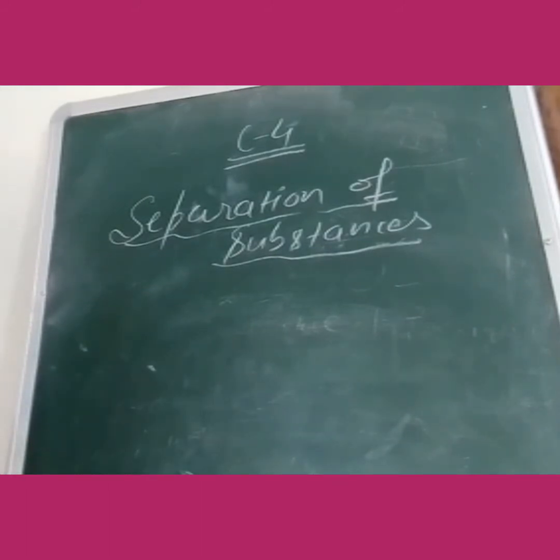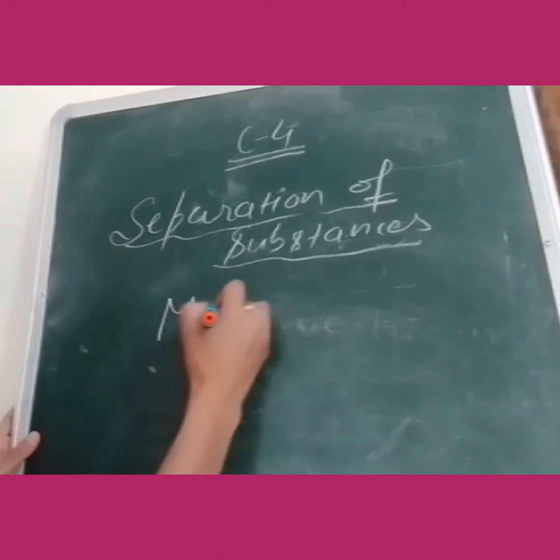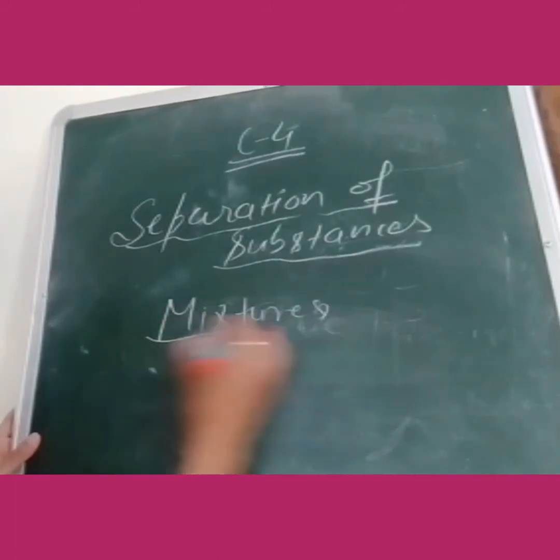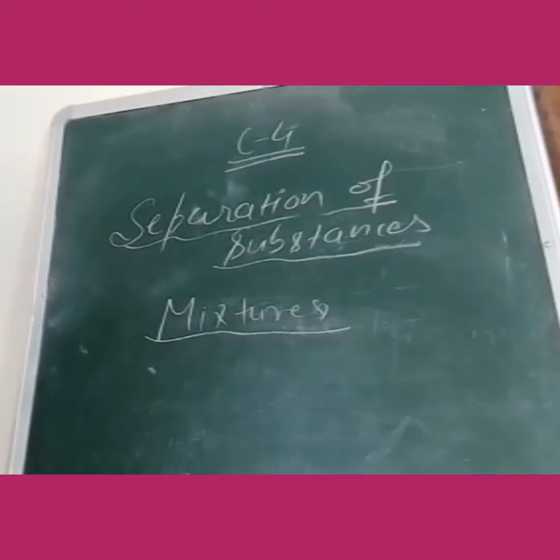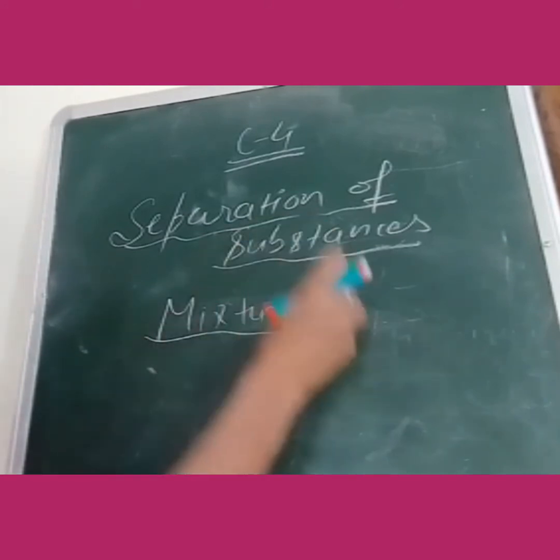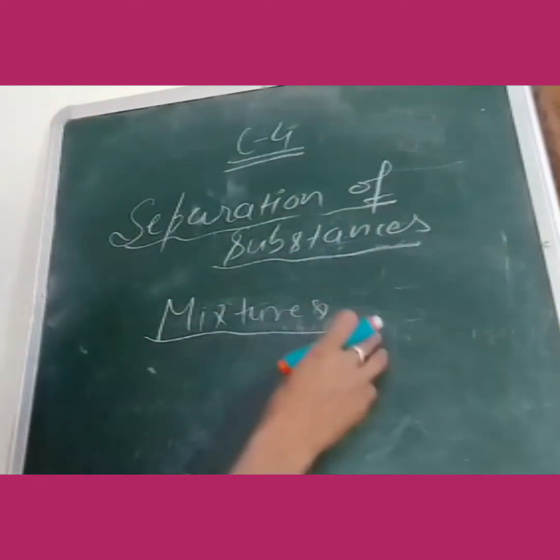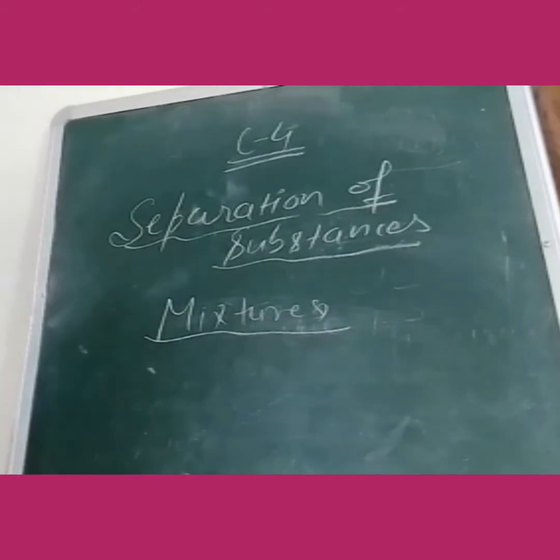So beta, first let me take what are mixtures. We see a variety of materials around us, like soil, air, water, oil, milk, and so many things.